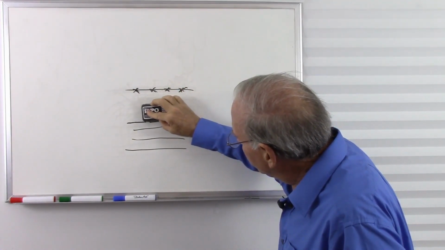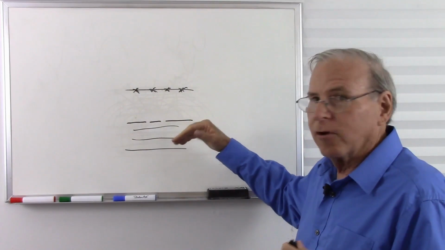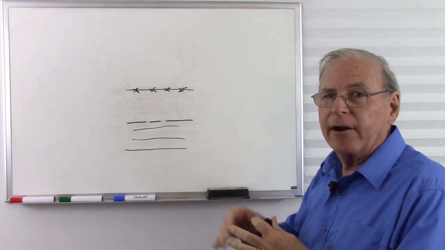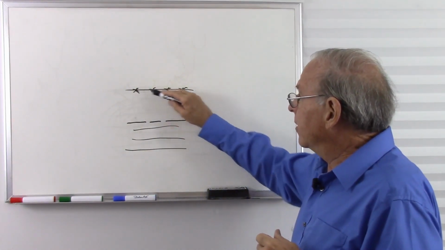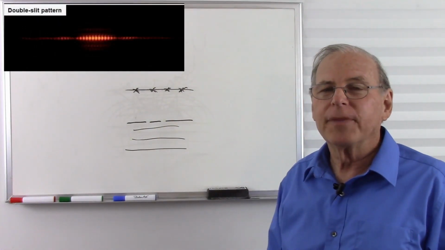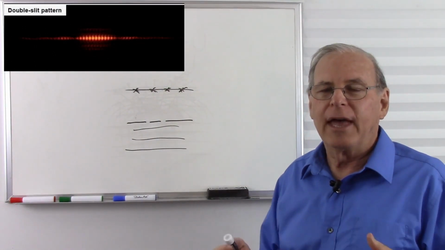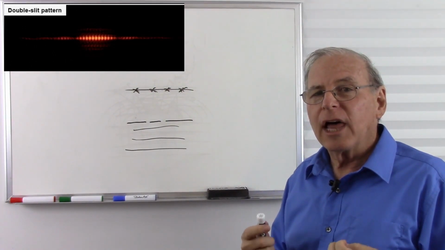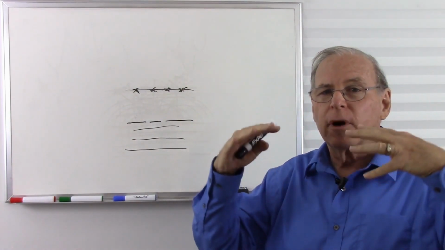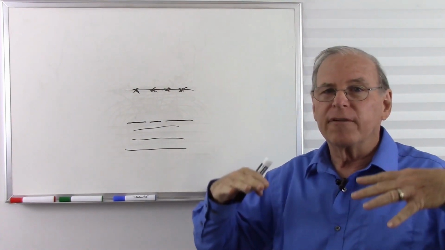So once we take these two photon detectors away and allow the quantum wave to go through the double slit without interference, or without blocking it, it goes through, interferes with itself, causes that interference pattern of the quantum probabilities, and then causes that pattern on the back of the wall, or where the photon detectors are. So that's the missing link in these videos on how the double slit experiment works and what the nature of light is. So light acts like a wave because it is a wave. It's a quantum object that has a wave of quantum probabilities, and it has a broad front. So it's not a little concentrated object, it's a broad front of a wave.